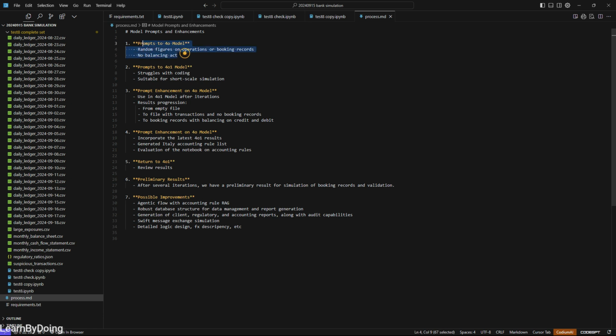I prompted the model a lot of times and did not get a good result. I prompted the 4o model and realized it is more suitable to get a zero-shot result for a short-scale model. Then I enhanced my prompt with the o1 model, went back to the o1 model to build a more robust structure, then iterated each single issue with the 4.0 and 4.1 models.